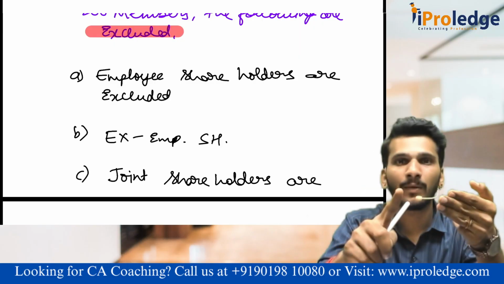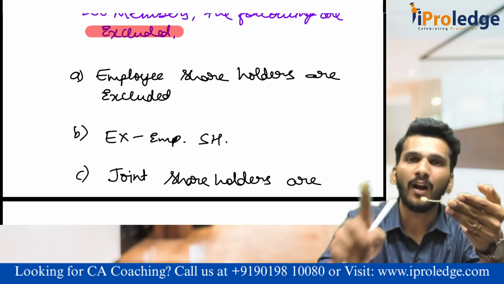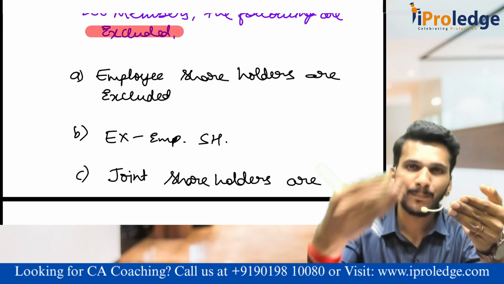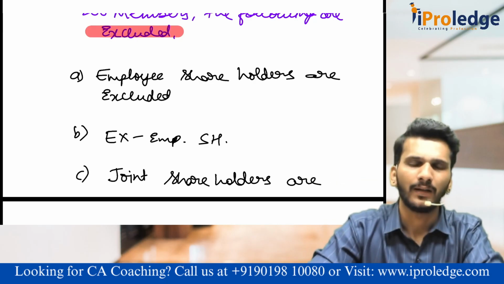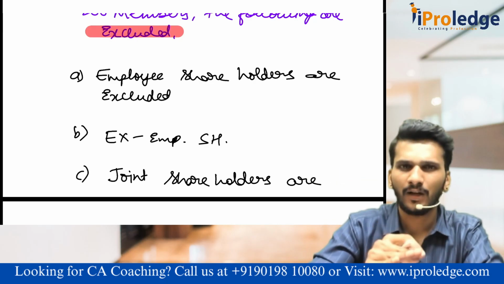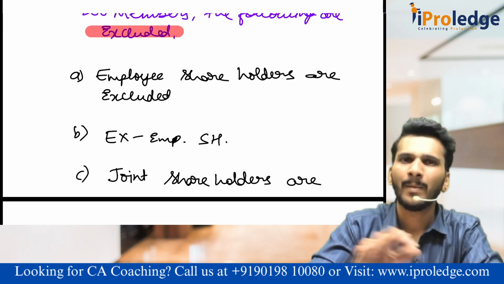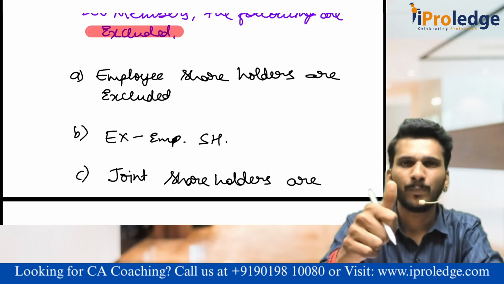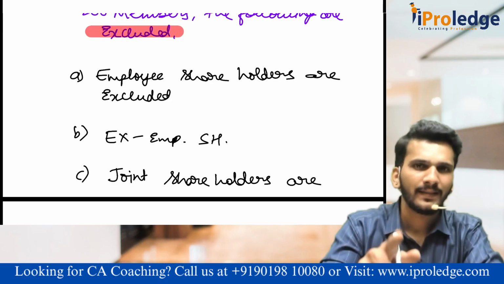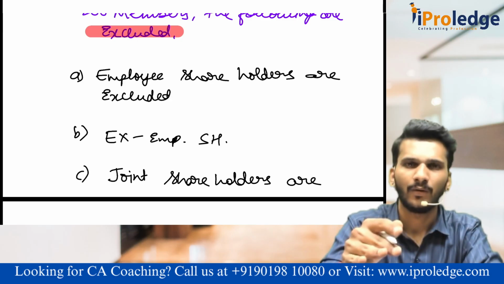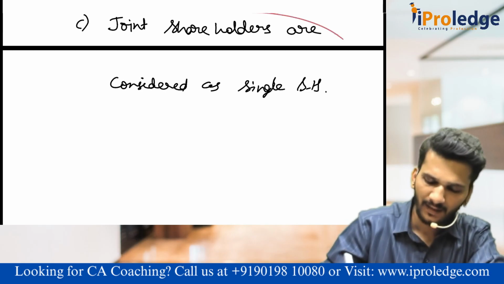Yes, you will be called a member, because when you bought those shares, you were not in the employment of the company. Those shares are not allotted because you are in the employment of the company. You paid the money and you got those shares. That is why those are included. But when you were in the employment, the shares were allotted, and you left the company but are still holding the shares, it doesn't matter, you are not a member of the company. Except in case of OPC, the number of members is limited to 200. But for the purpose of 200, employees and ex-employee shareholders are excluded. Then joint shareholders will be considered as a single shareholder.